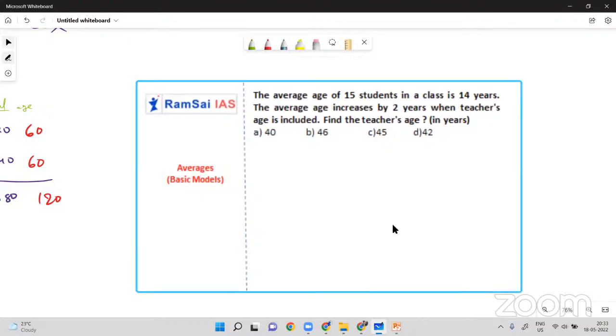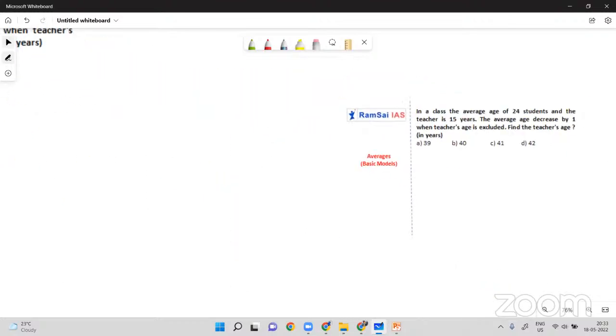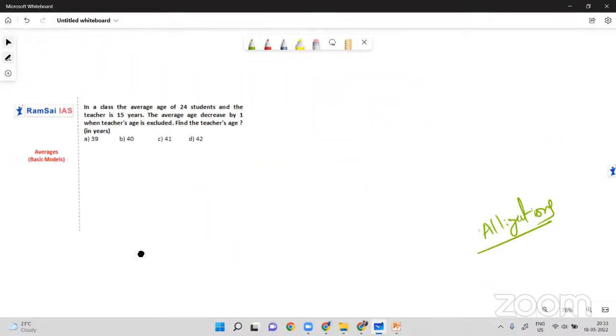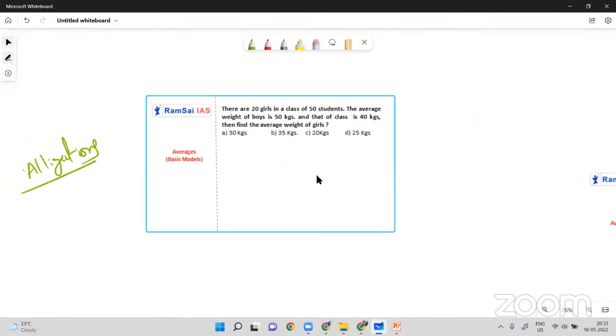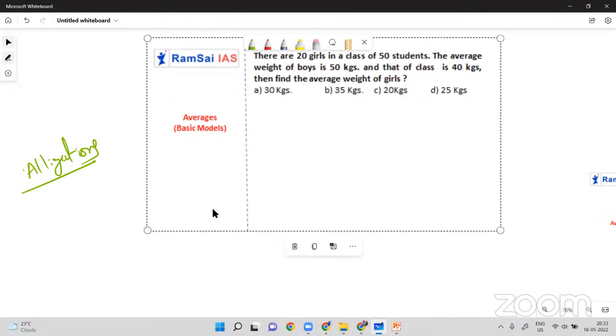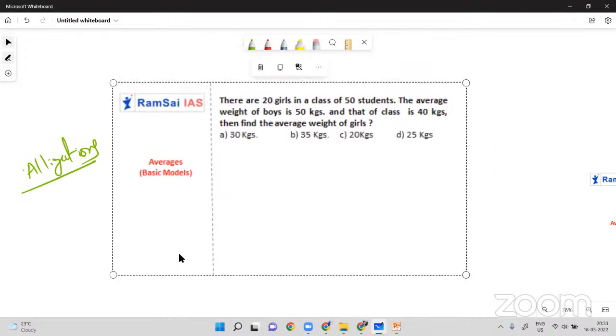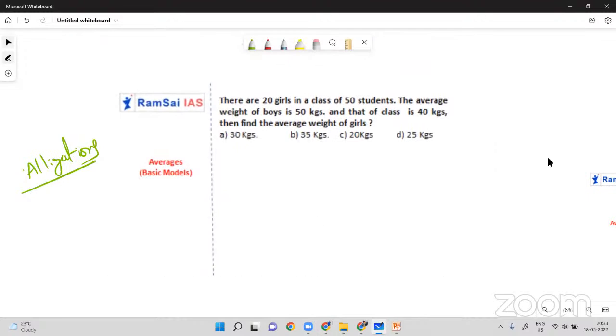It is not in the allegations model. We'll solve one allegation question and then we'll solve these models. Yes, this is a question in the allegation model. Can anybody read and solve on your own? Just take 1 minute, use the same concept to try on your own. Make it fast. Exactly 60 seconds.